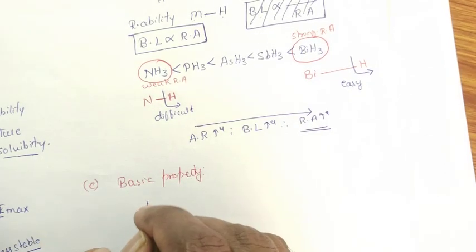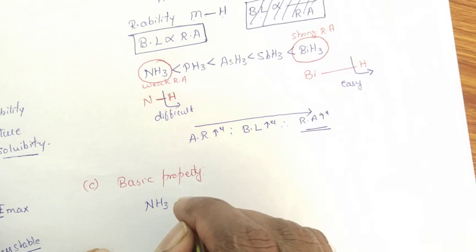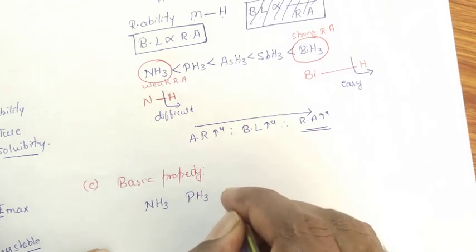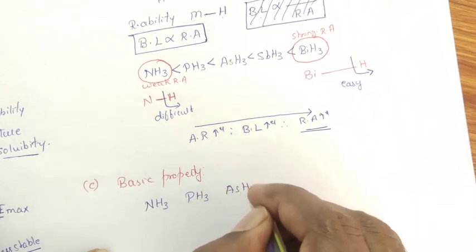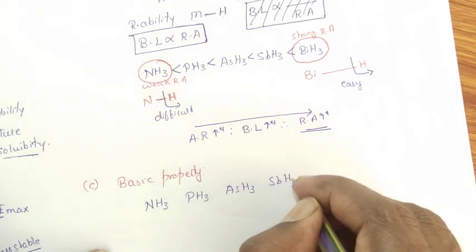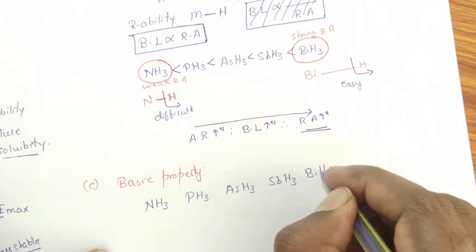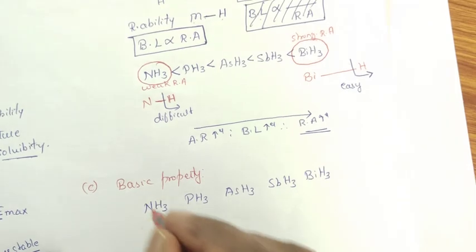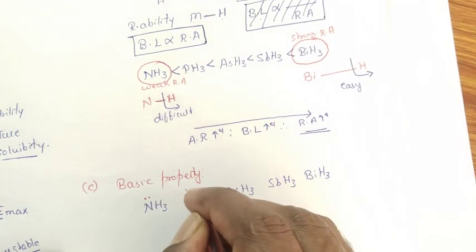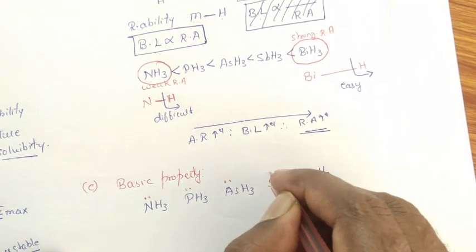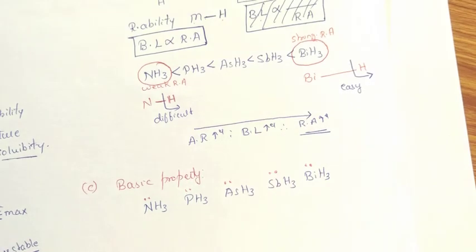What are the hydrides we got? Ammonia, phosphine, arsine, stibine, and bismuthine. These are the hydrides of group 15 elements. In all these cases, the group 15 element possesses a lone pair of electrons.